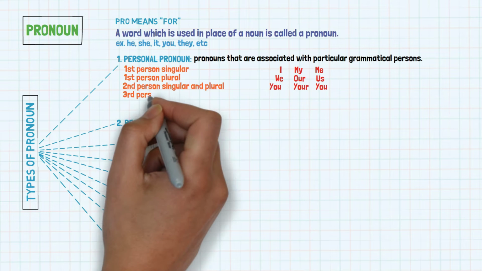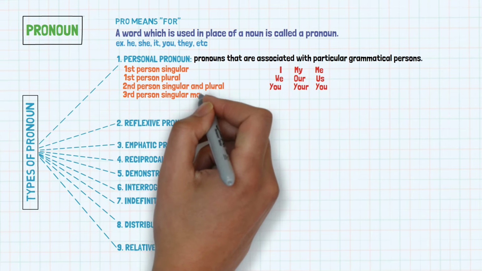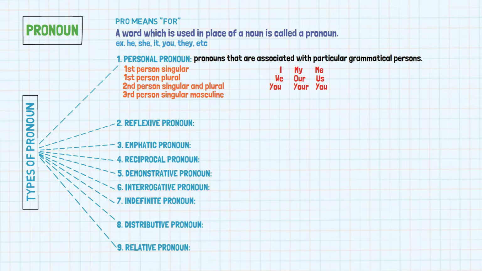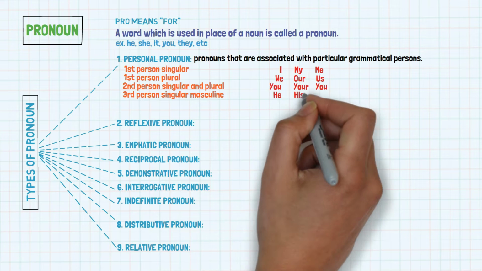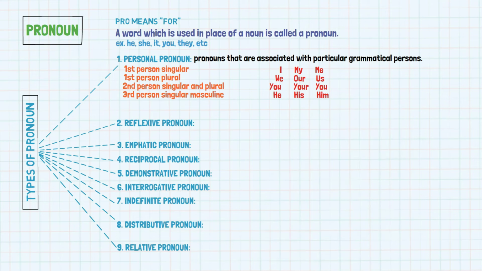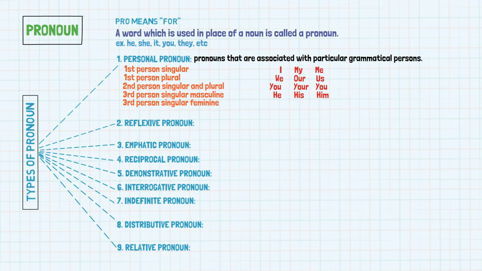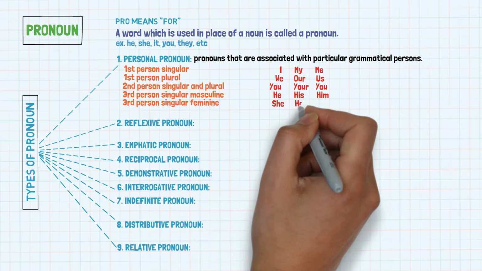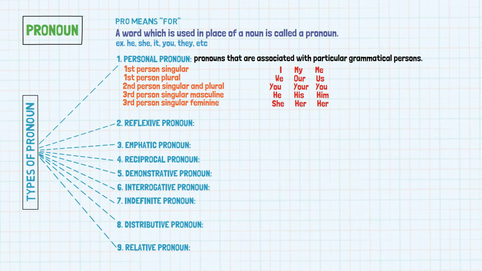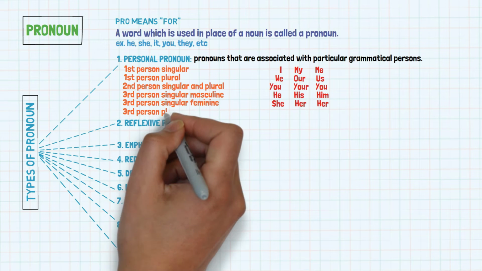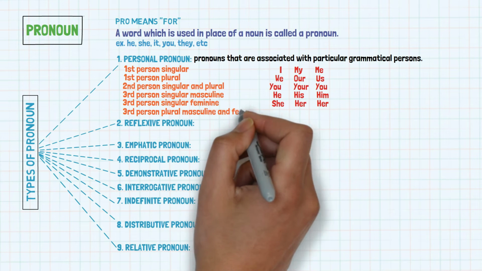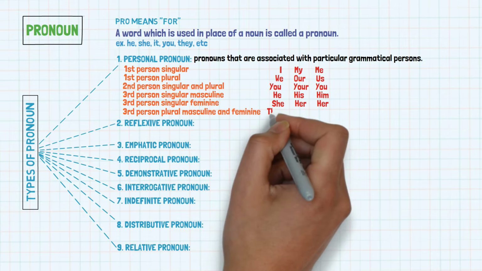Third person singular masculine: he, his, him. Third person singular feminine: she, her, her. Third person plural masculine and feminine: they, their, them.